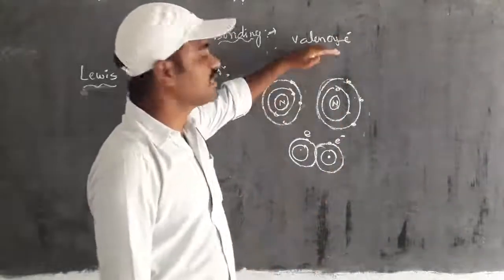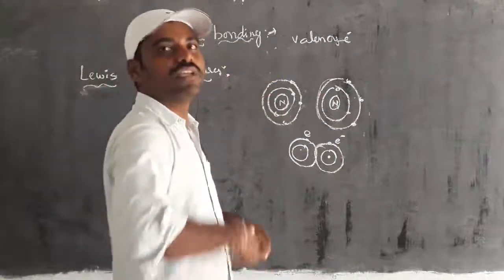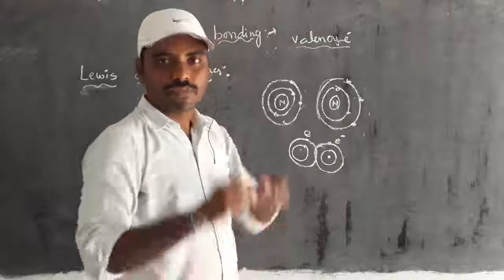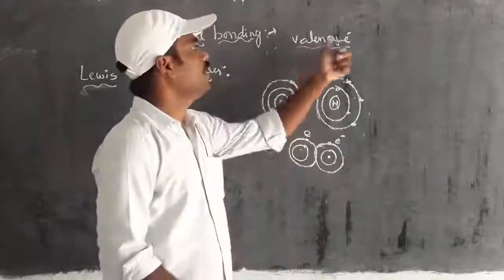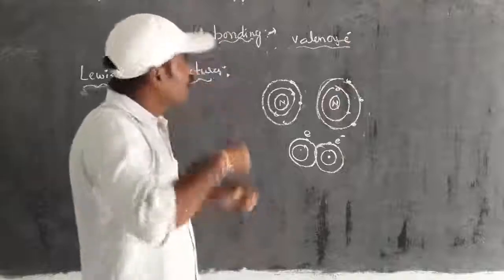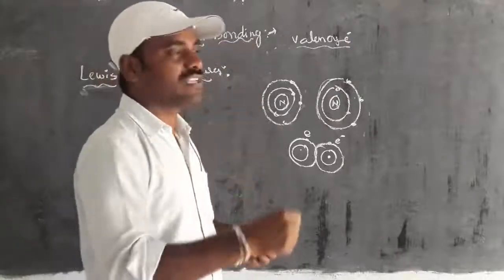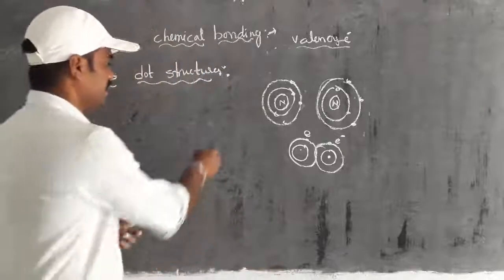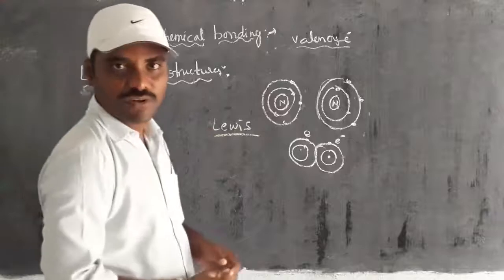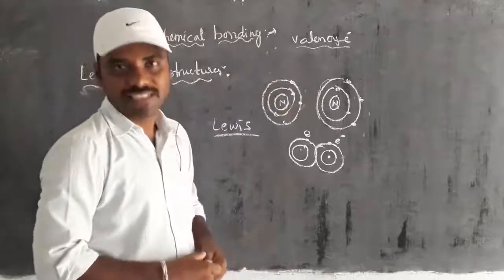If you know the valency electrons, then it is easy to understand chemical bonding, because the important thing in the formation of chemical bonding is only the valency electrons. Here, in the explanation of chemical bonding, the first effort was made by Lewis. This was clearly observed by Lewis, right? He designed how to identify the valency electrons.